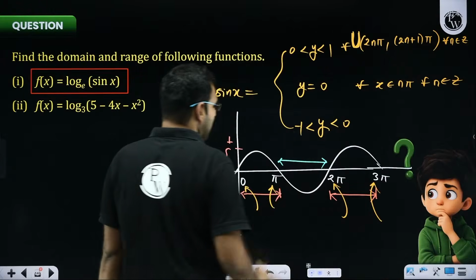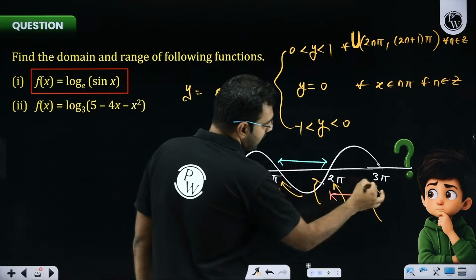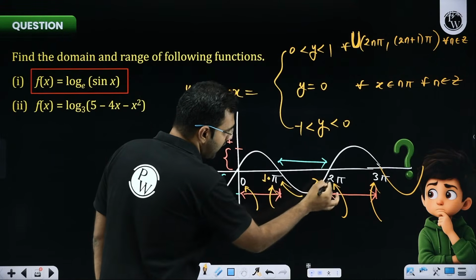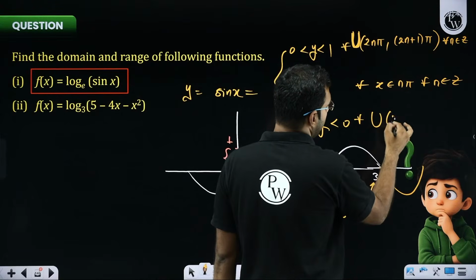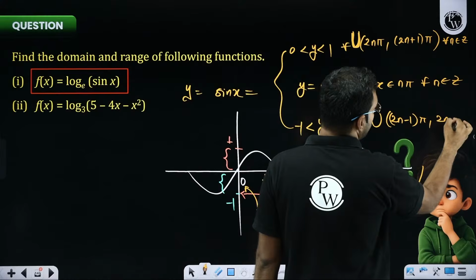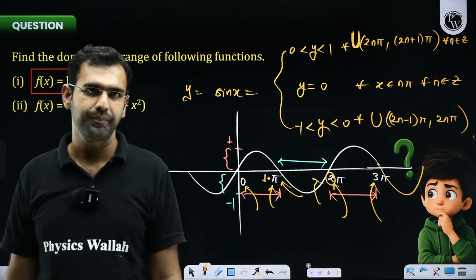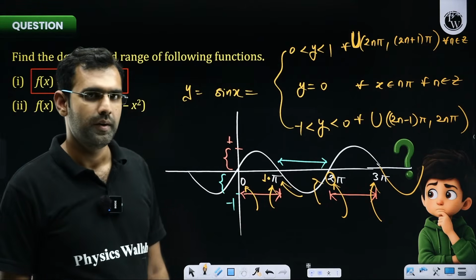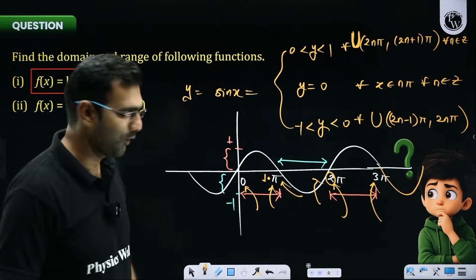Sir, when do you see sine x to be negative? It is negative between pi to 2 pi, then 3 pi to 4 pi. So what we are noticing is odd multiple of pi to even multiple of pi. There I'll say union of (2n minus 1) pi to 2n pi. Everybody got this definition, or are you feeling confused? This is the last question, my friend. If I'm pronouncing your name correctly, I'm really sorry for that.